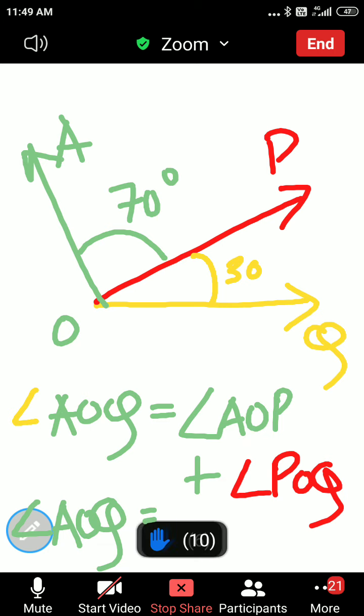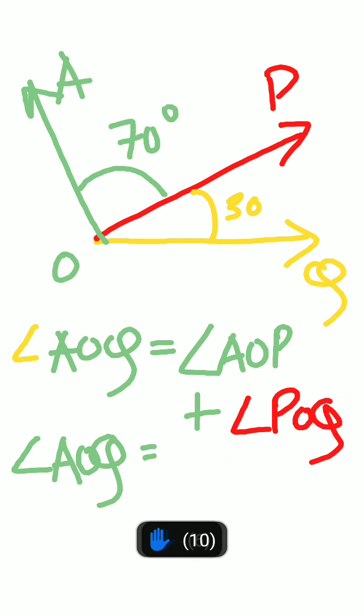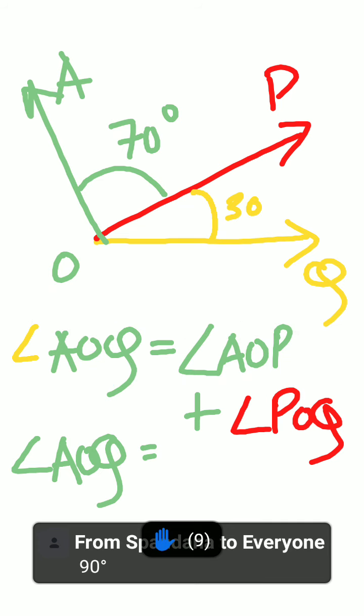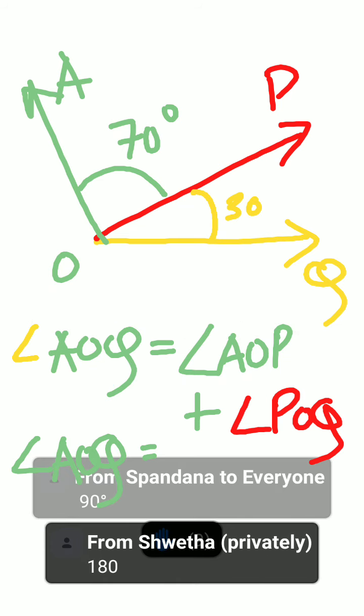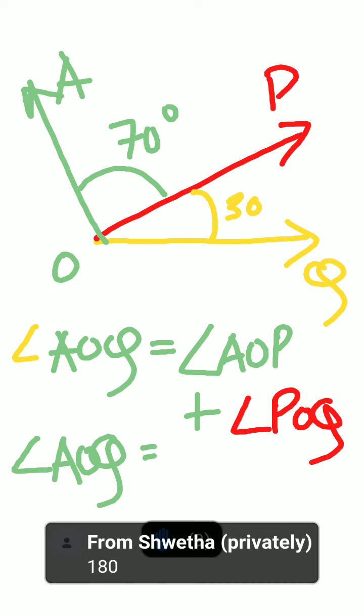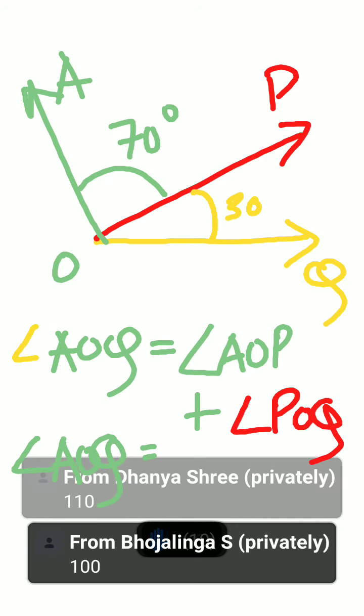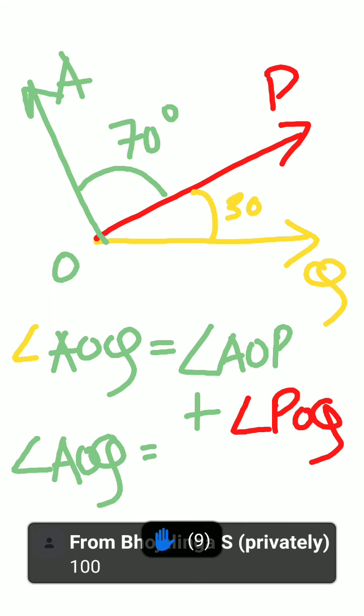How? AOQ is not 180 degrees. Who told you it's 180 degrees? I'm asking you how much it is. Look at it. It is not 180 degrees.